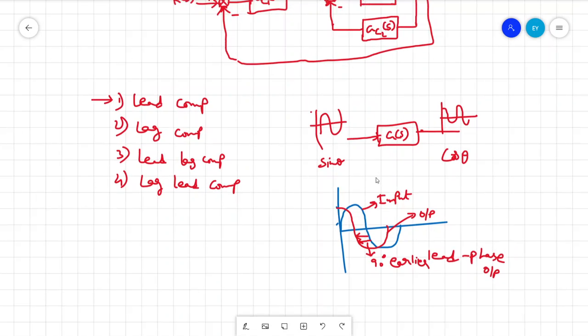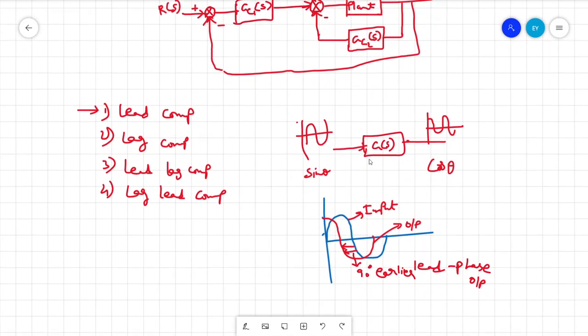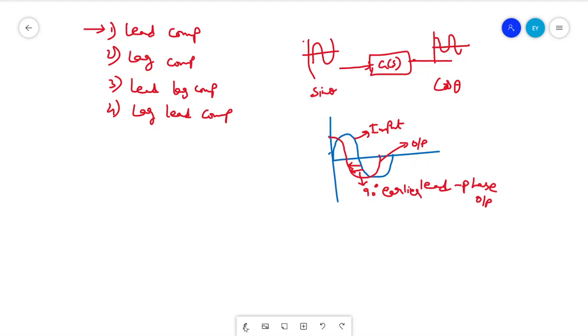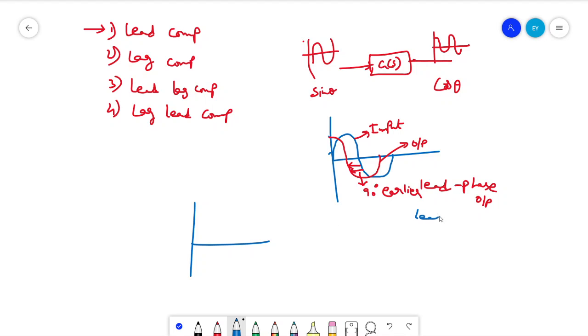Similarly, the lag compensator. In lag, it's just the vice versa. This is lead, and in lag, if you see a sine input and you get the output in this way, there will be a phase shift here of 90 degrees.